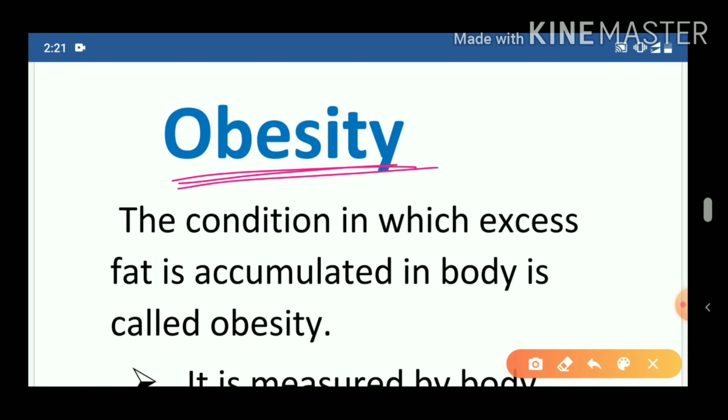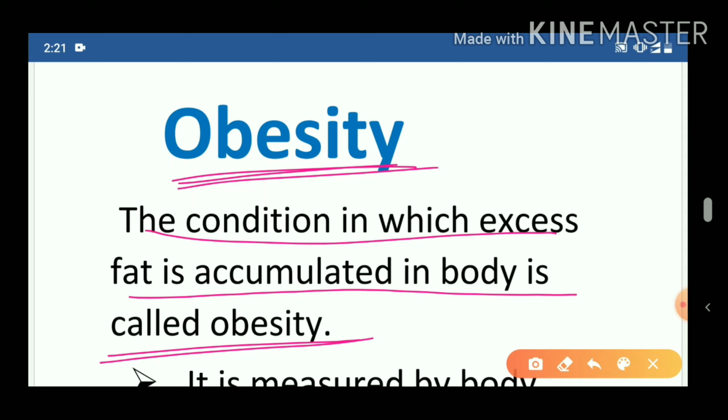As you all know, fat is required by our body to get energy, but too much fat is harmful for us. The condition in which excess fat is accumulated in the body is called obesity. Obesity is the condition in which excess or extra fat is deposited in the body, like stomach, thighs, cheeks. These are the places where fat gets accumulated. This condition is known as obesity.